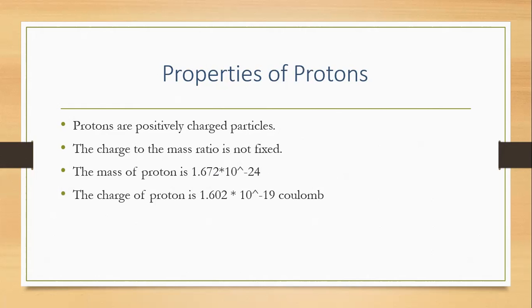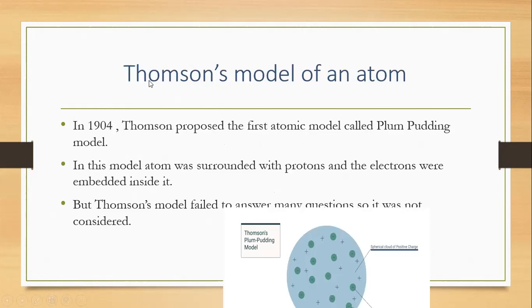So this was electrons and protons, but after this, there was still one unanswered question. How were the electrons and protons arranged in an atom? This was also a very tough question. Then in 1904, Thomson's model of an atom came, that is the plum-pudding model. In this model, the atom was a sphere of positively charged particles with the electrons embedded in it.